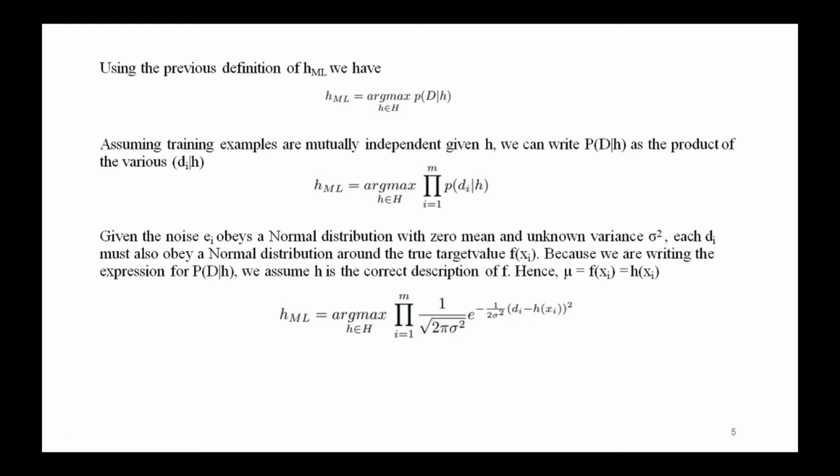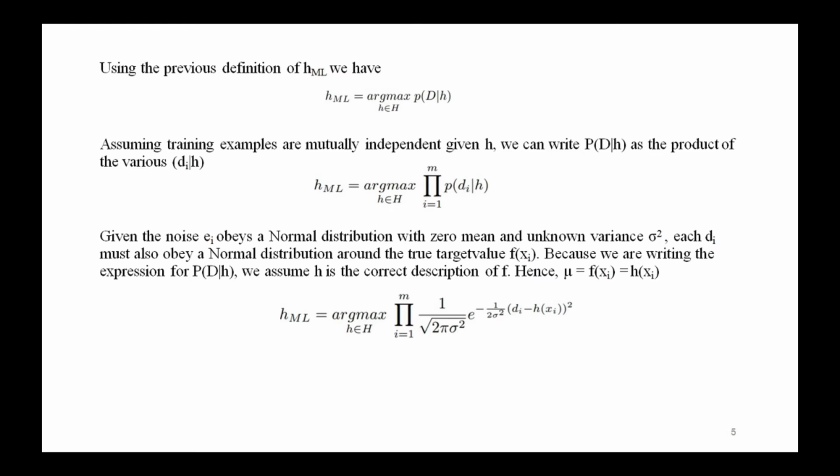As before, we assume a fixed set of training instances, that is x1, x2 up to xm, and therefore consider the data D to be the corresponding sequence of target values, capital D equal to small d1, d2, d3 up to dm. Here di is equal to f of xi plus ei.